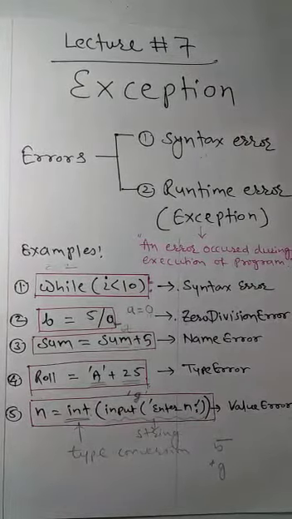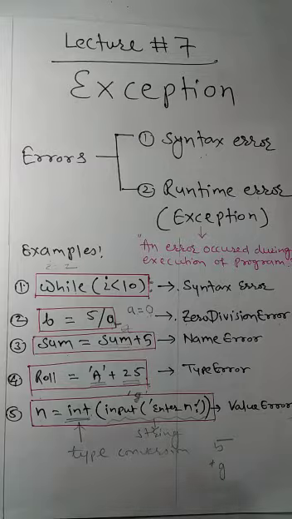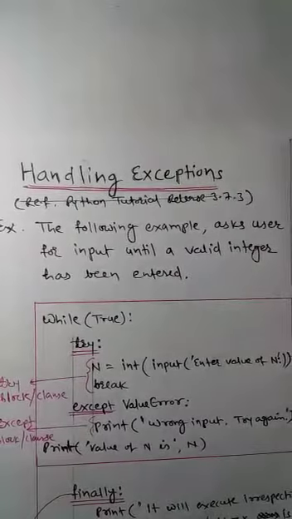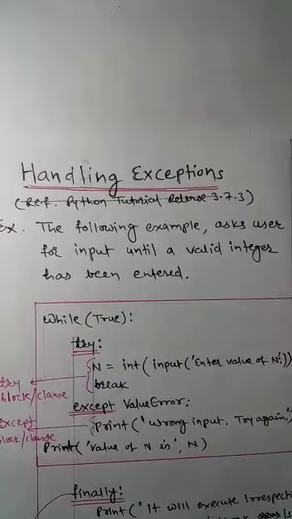So as there are a number of such exceptions or runtime errors occurring, we must have a certain mechanism to control or handle these exceptions. That mechanism is called exception handling. Now we'll see this exception handling mechanism through an example.